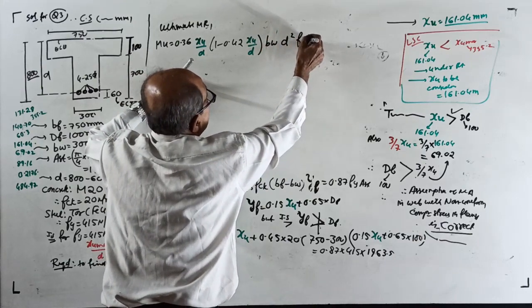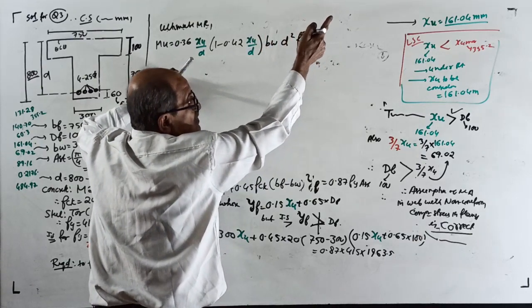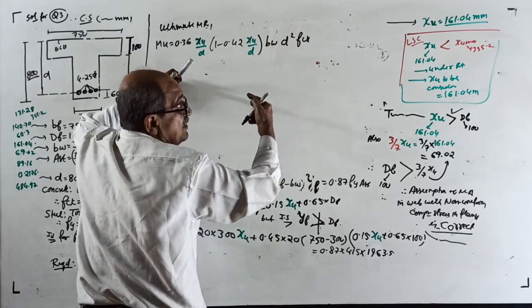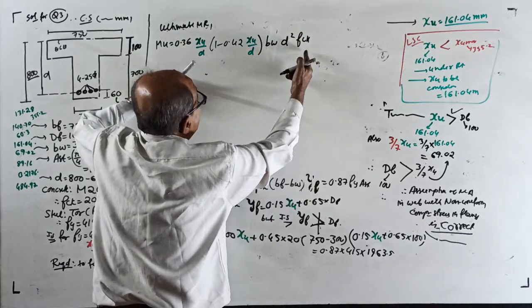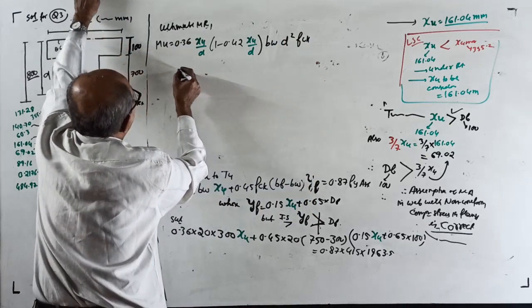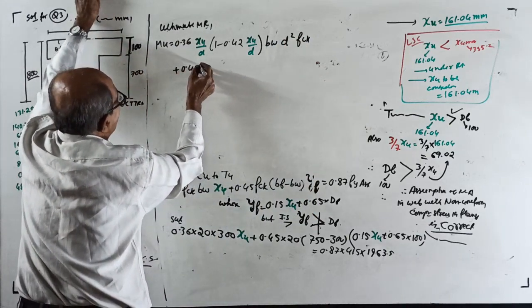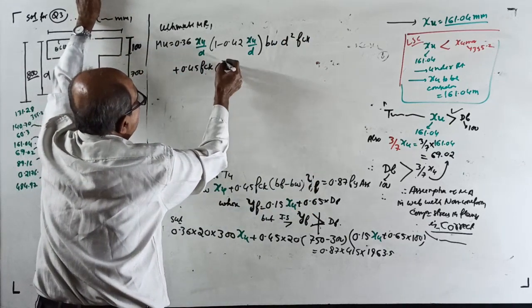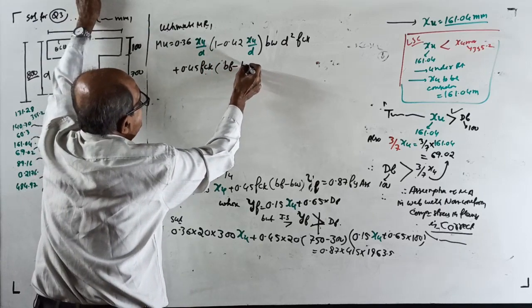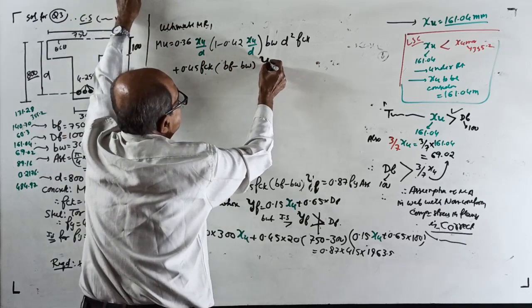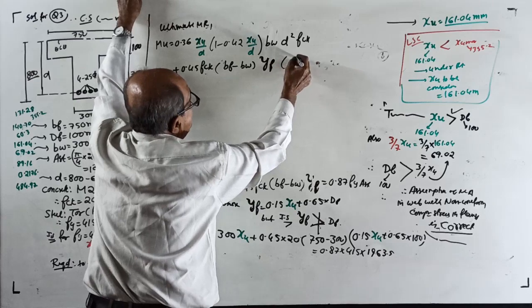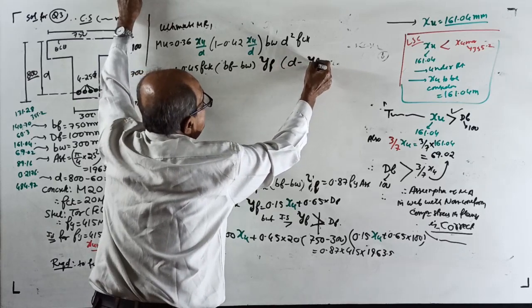See, as I am writing, I am seeing the compressive stress block, the resultant force, and the lever arm, and that's how I am writing, not by hearting. Plus 0.45 fck into bf minus bw into yf into d minus yf by 2.